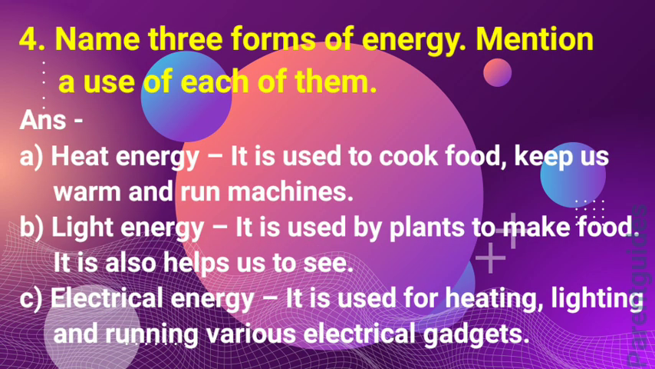4. Name 3 forms of energy. Mention a use of each of them. Answer. A. Heat energy. It is used to cook food, keeps us warm and runs machines. B. Light energy. It is used by plants to make food. It also helps us to see. C. Electrical energy. It is used for heating, lighting and running various electrical gadgets.